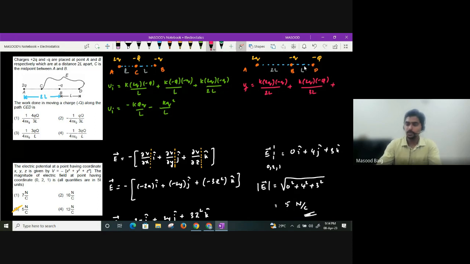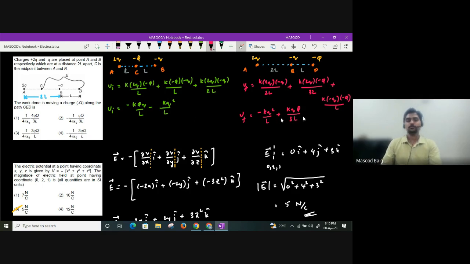Similarly, between B and D, K into minus small q minus capital Q divided by L. So overall, what will you get final value as? This is anyhow minus KQ square divided by L. What will this be? Minus 2 by 3 plus 1. Minus 2 by 3. 1 minus 2 by 3 will be 1 by 3 or not? So I'll get it as a plus of K small q capital Q divided by 3L.